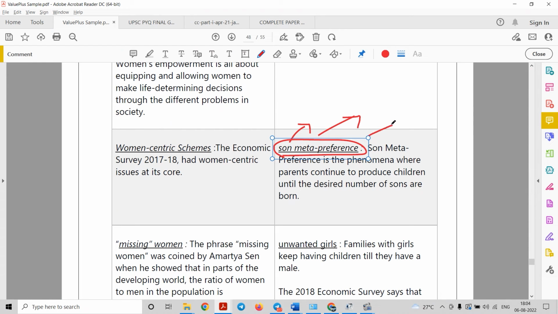Therefore you can utilize such keywords in your answer related to the society part, in GS2 social justice part, right? In GS4 as well.